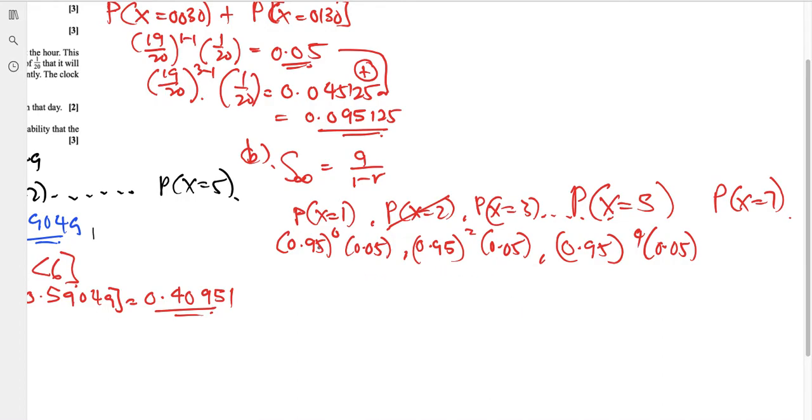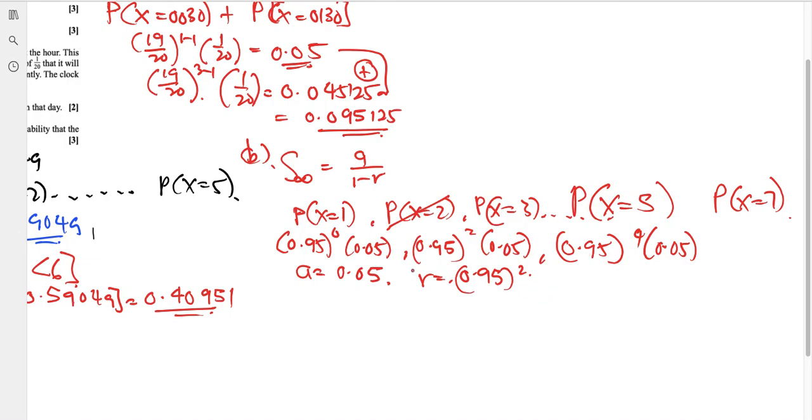From here we can deduce that a is what's common, a is 0.05. And what about r? r is 0.95 to the power of 2 divided by 0.95 to the power of 0, which is 0.95 to the power of 2. Does that work? 0.95 to the power of 4 divided by 0.95 to the power of 2, yes, 0.95 to the power of 2.